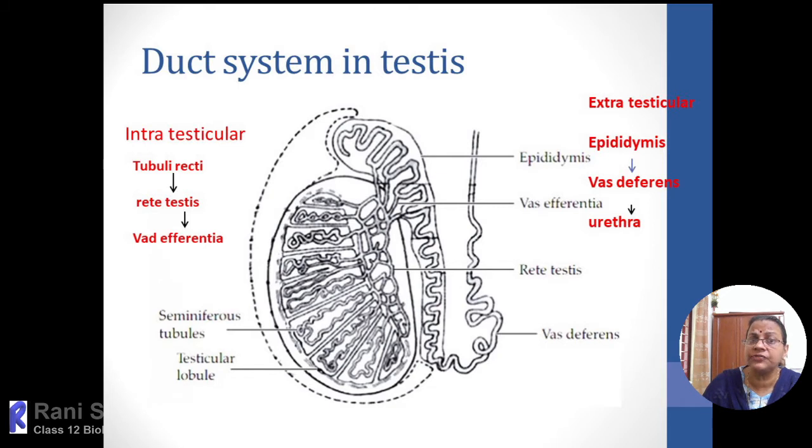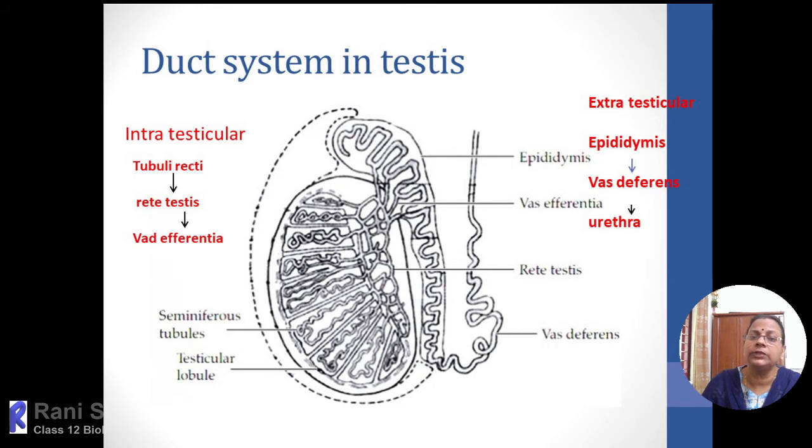Then the vasa efferentia join with a long, highly coiled tube which overlaps the region of the testis. From this region onwards, it is categorized as the extratesticular duct system. The extratesticular duct system starts with the epididymis, which is highly coiled.